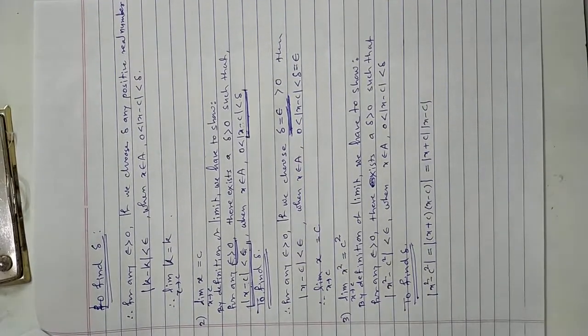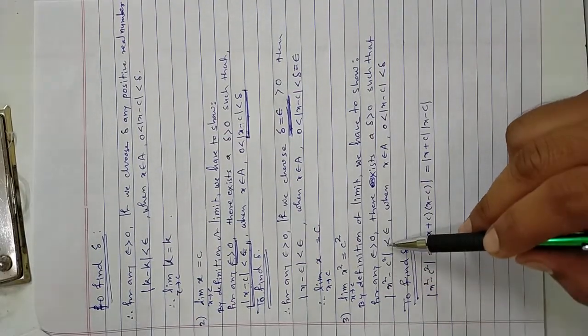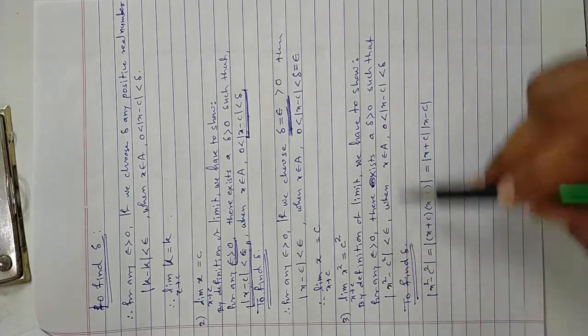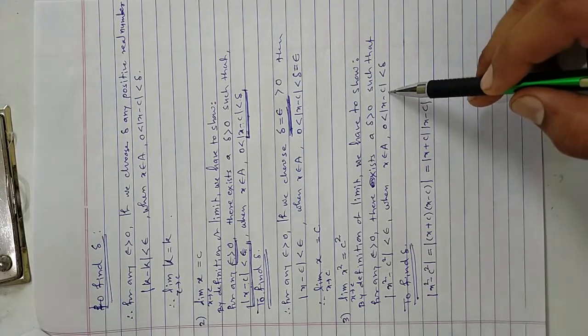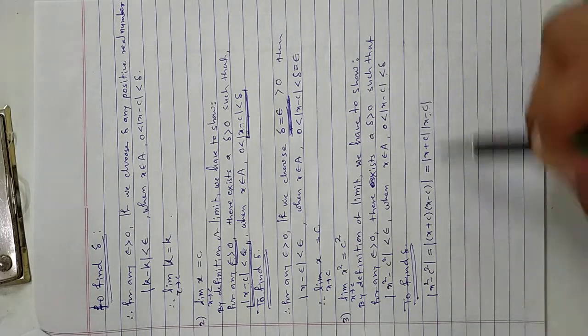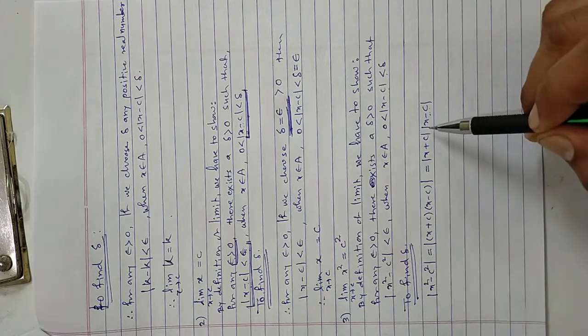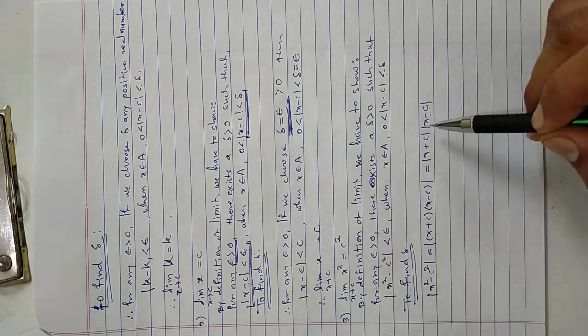Right? Observe that we want x squared minus c squared to be less than epsilon, and here it is the modulus of x minus c less than delta. So x minus c occurs in the factorization, and this is something else additional. So what should we do with that?